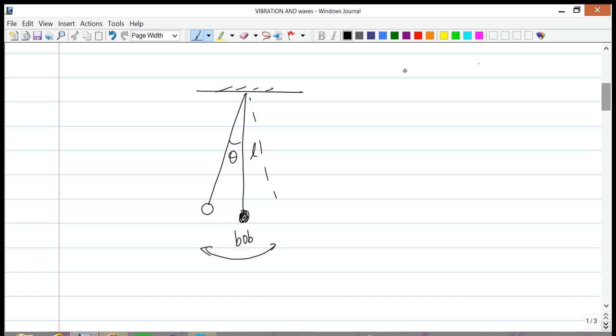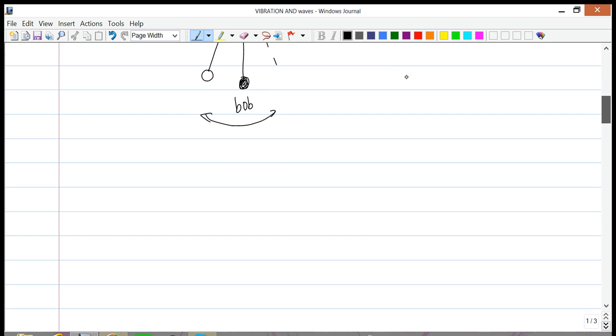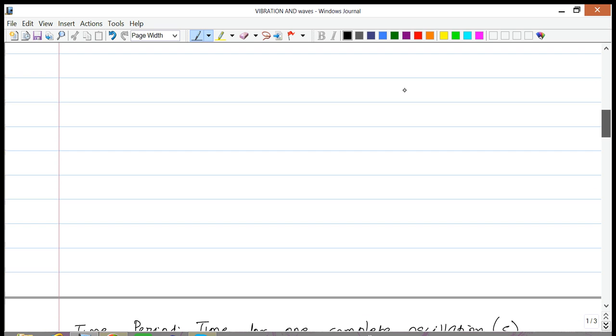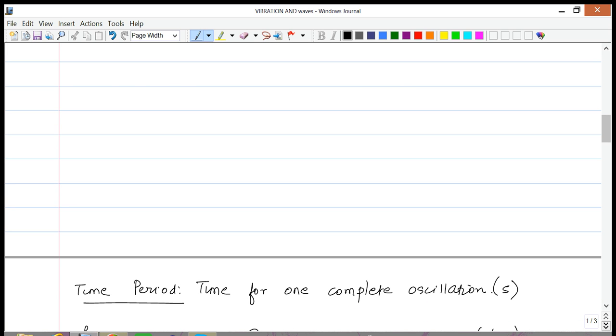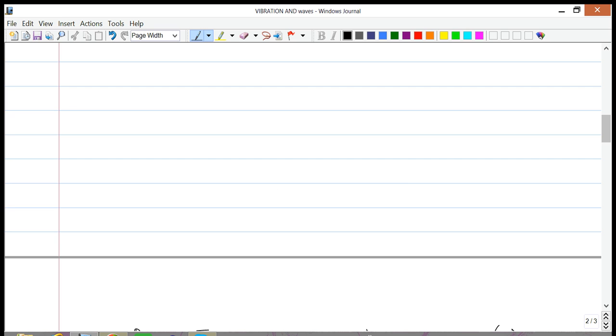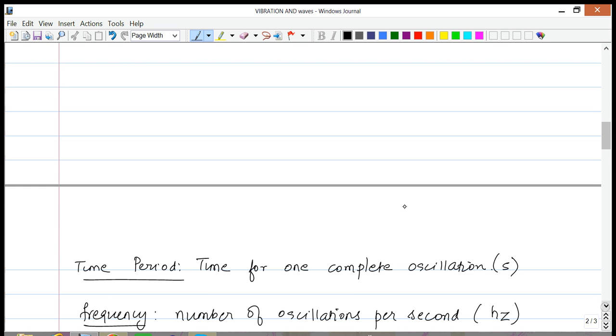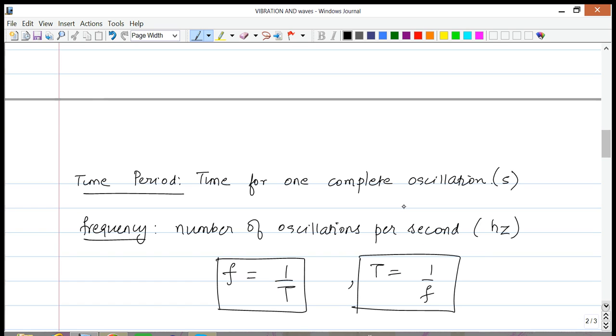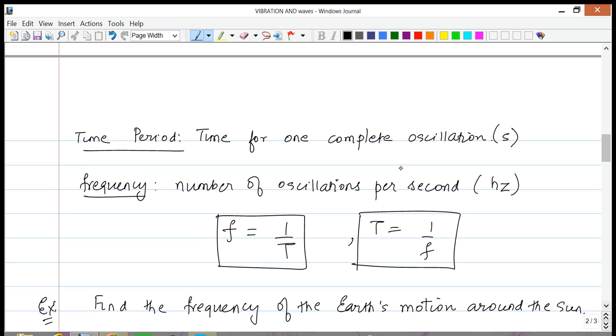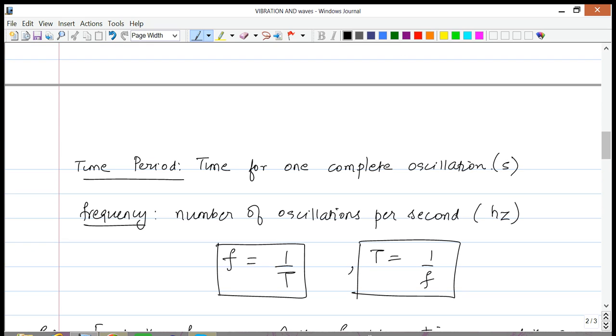For such kind of motion, there are a few things that we can define. The first, most basic thing is something called the time period. The time period is the time for one complete oscillation. We can also define something called the frequency, which is simply the inverse of the time period.